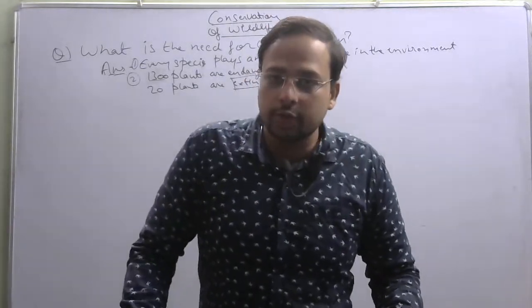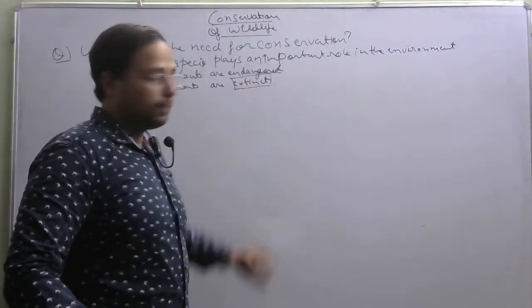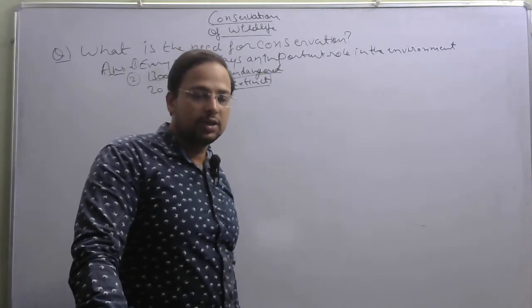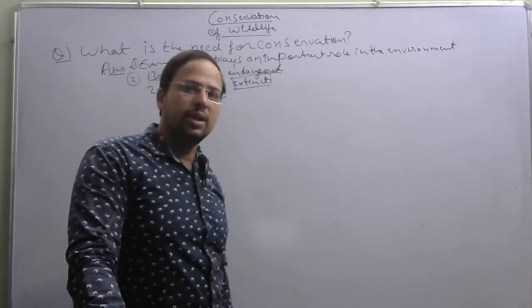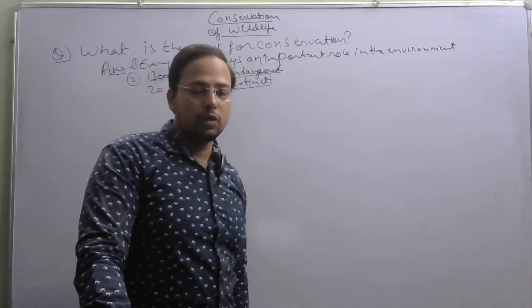And same is the case for animals. This is the number given in your books for plants, but as we read in the second line, quite a few animal species are also endangered and some have become extinct. So the animal species number is not given, but many have been endangered and many have become extinct.